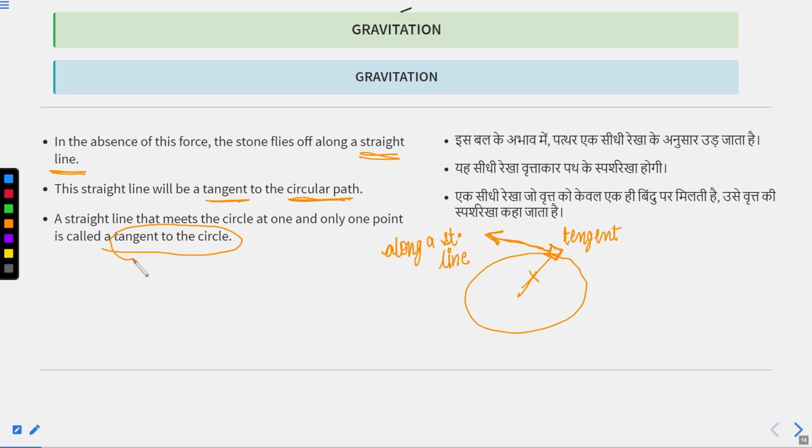When you release the thread, it means you have stopped giving the centripetal force. Then what will happen to the stone? The stone will follow the tangent direction and move along a straight line. Is it clear, class? Same like a discus throw.